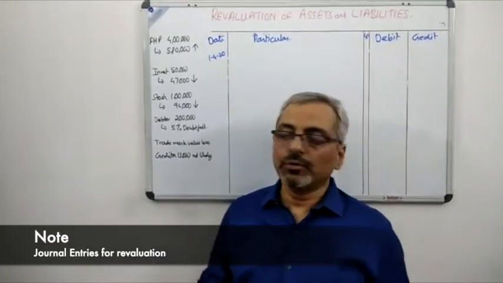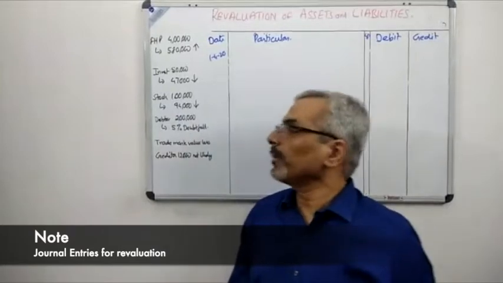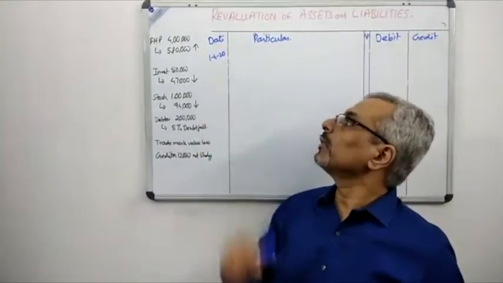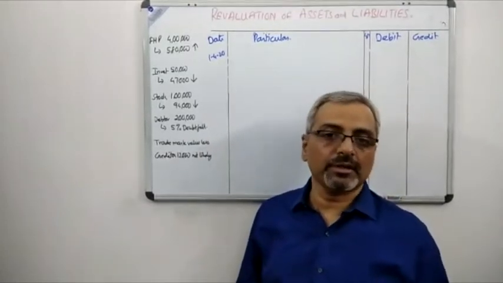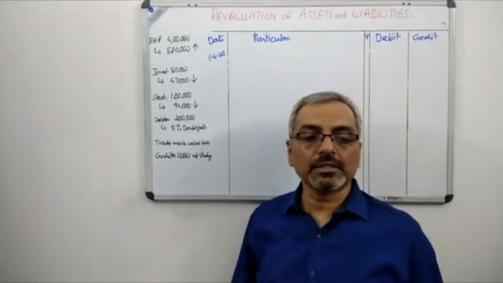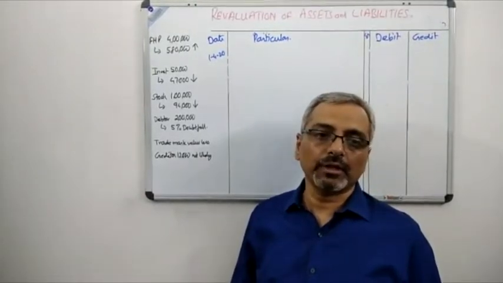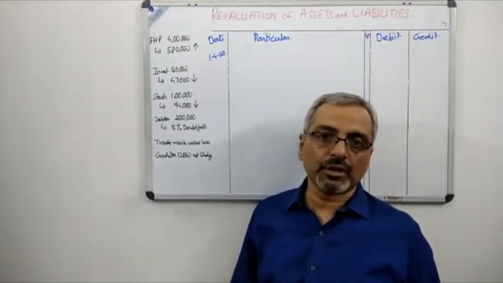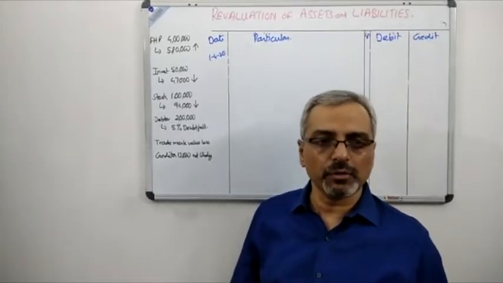If you see, the first revaluation which is given, the freehold property which is given in the balance sheet as 4 lakh has been revalued to 5,80,000. Therefore, there is an increase of 1,80,000. And we know that if the asset increases, it will be posted in the credit side of the revaluation account. But over here, they have not asked to make the revaluation account. They have asked us to pass the journal entries, which we will do.